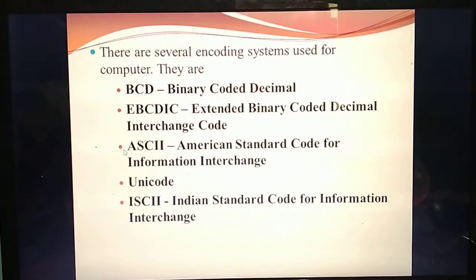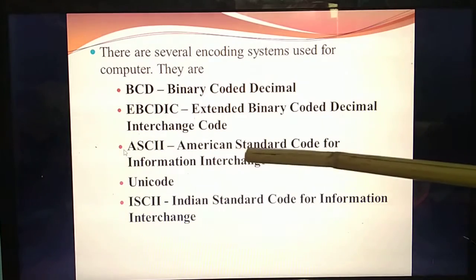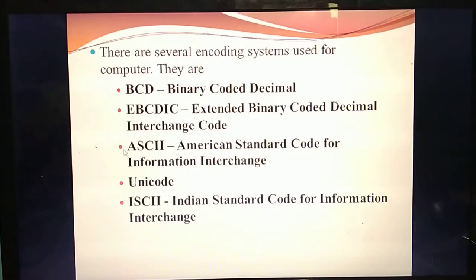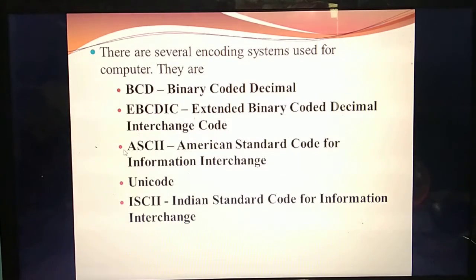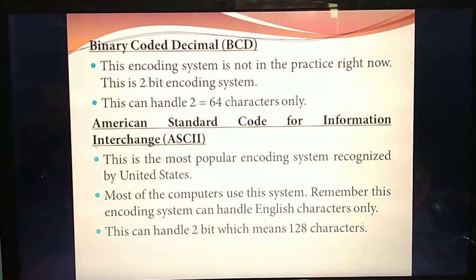Sometimes they will ask for 1 mark, sometimes they will ask for 3 marks. BCD means binary coded decimal. EBCDIC means extended binary coded decimal interchange code. This is very important: ASCII, American Standard Code for Information Interchange. Then Unicode. Then ISCII, Indian Standard Code for Information Interchange. Like this, a lot of encoding schemes are used for the computer. Understand? So, first thing is the binary coded decimal system.